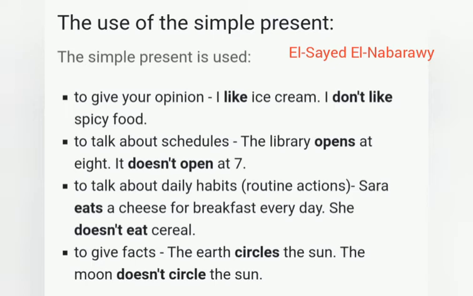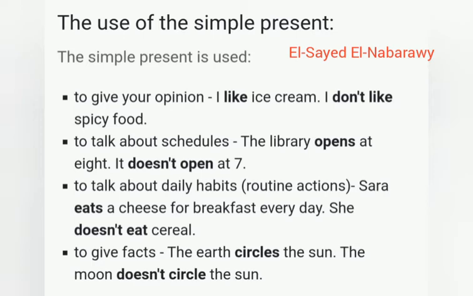To talk about daily habits, routine, actions, things that you do every day: Sarah eats cheese for breakfast every day. She doesn't eat cereal. To give facts: the earth circles or orbits the sun. The moon doesn't circle the sun.